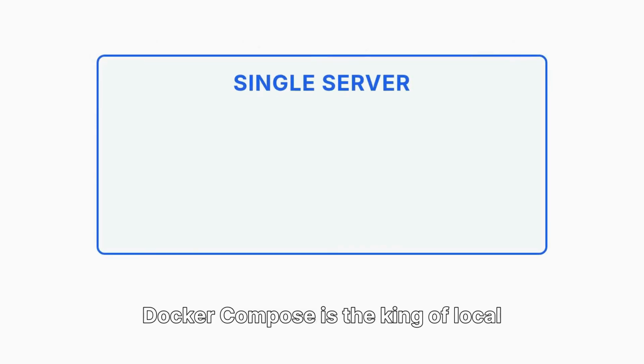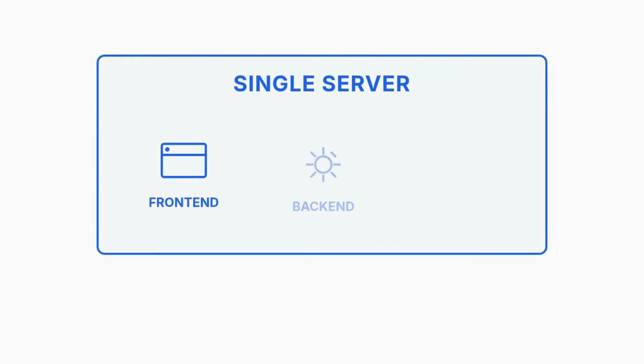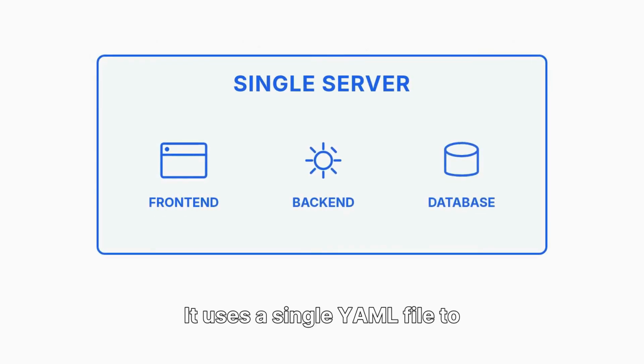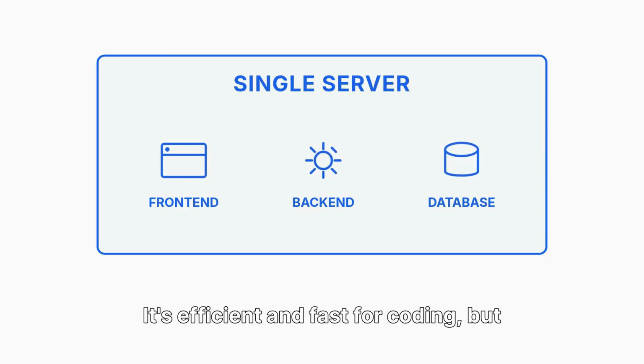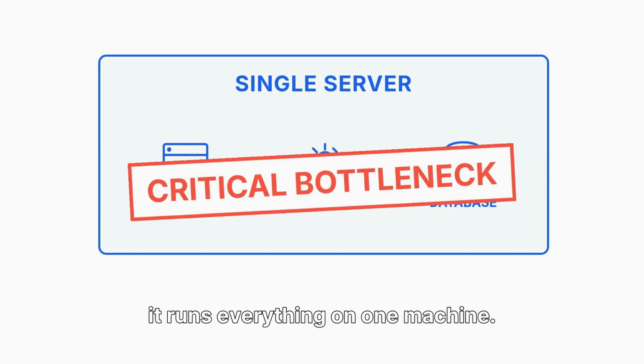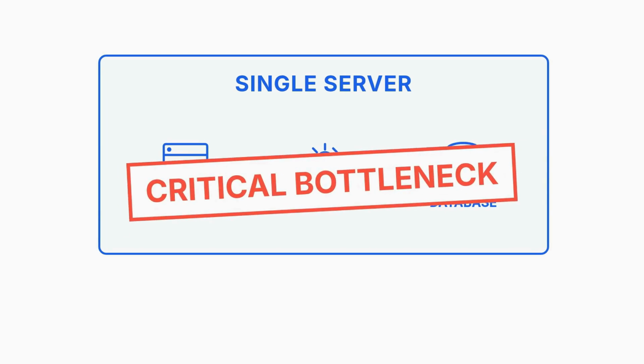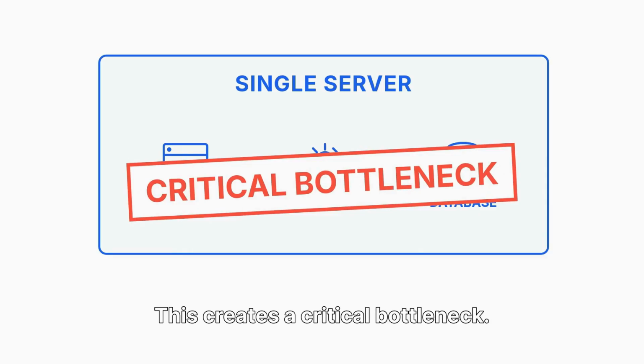Docker Compose is the king of local development. It uses a single YAML file to define your entire stack. It's efficient and fast for coding, but it runs everything on one machine. This creates a critical bottleneck.